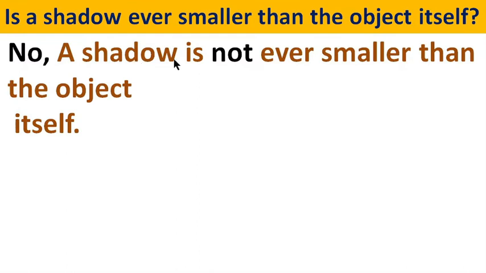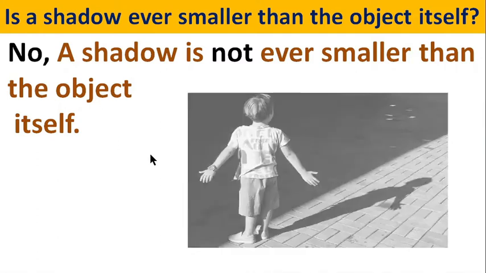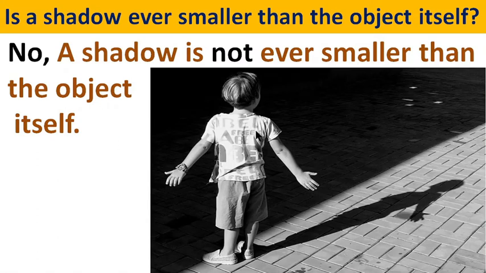No. A shadow is not ever smaller than the object itself. Here, this baby is the object and this is its shadow. The shadow of this baby is greater or longer.